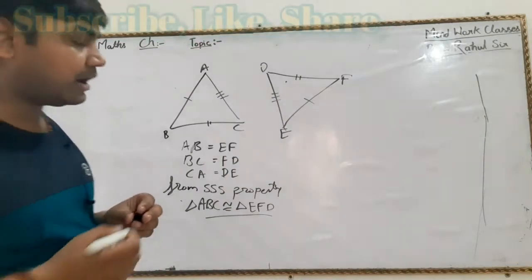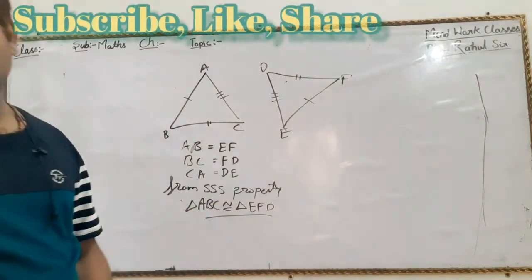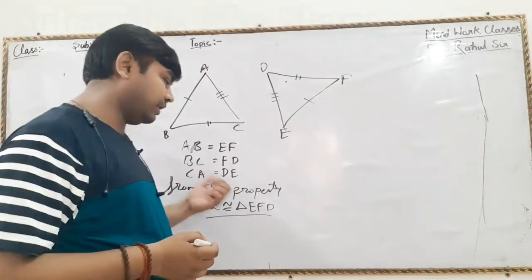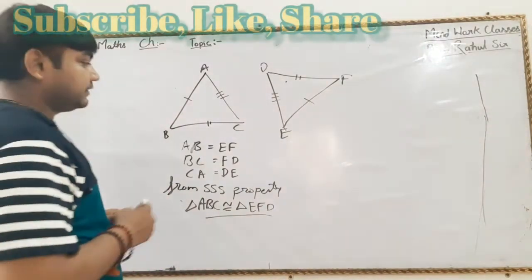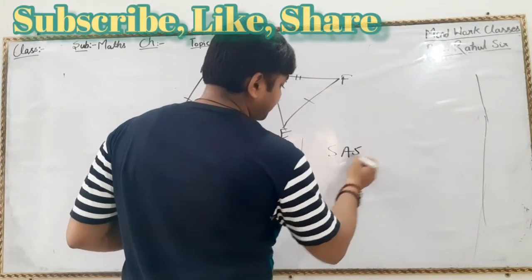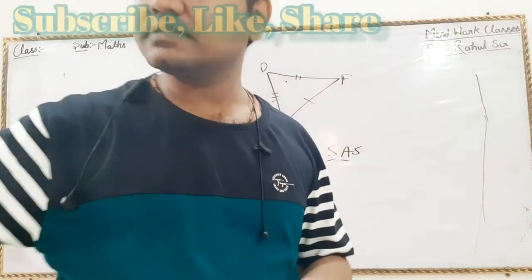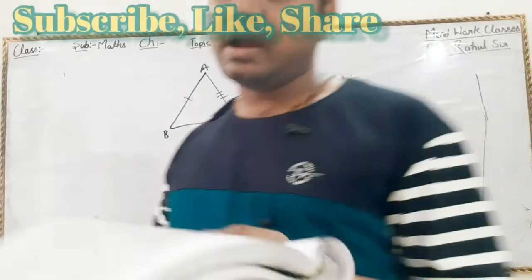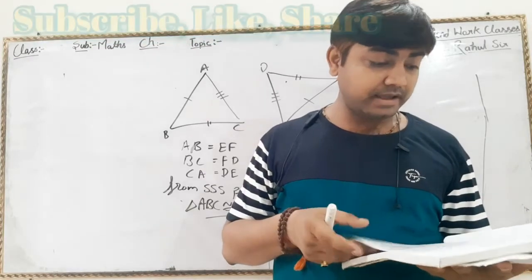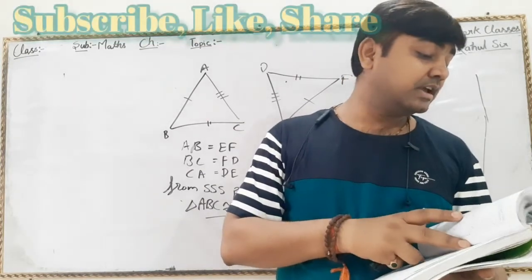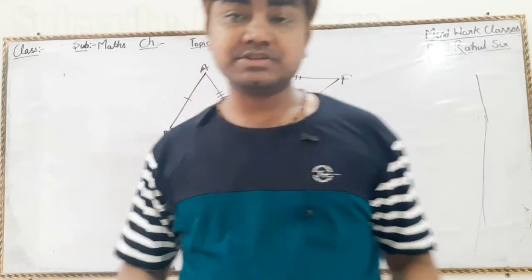So now we have given the condition for how these two triangles can be congruent, and we have also written the congruence property. We have already given the property now. Similarly, for the second one the property will be SAS, because two sides are given and the angle in between is given. So the second will be SAS, and the third will again be SAS, and the fourth will be RHS. Likewise you will be able to solve a few questions. So try to solve 10 questions, and we will study further. Thank you.